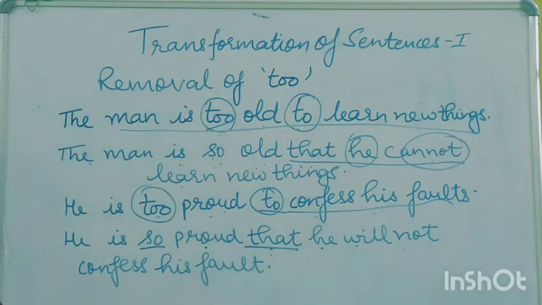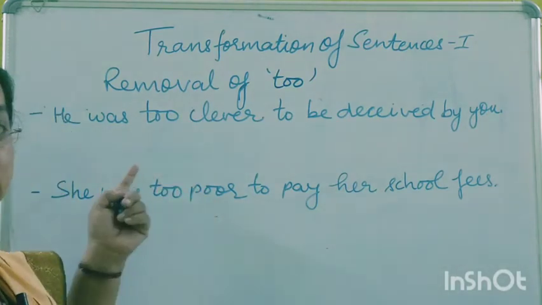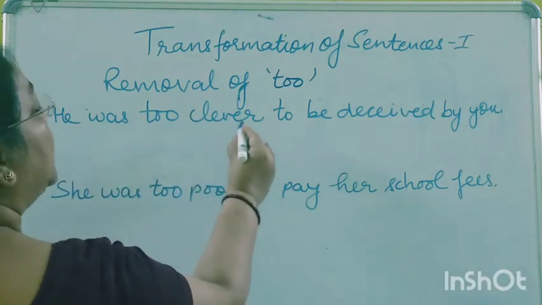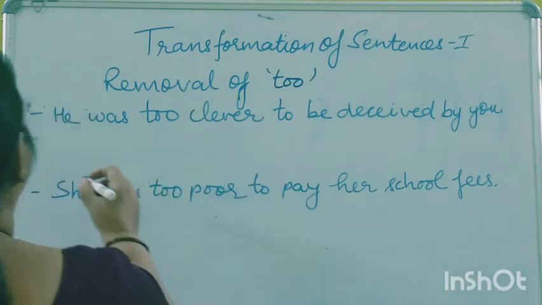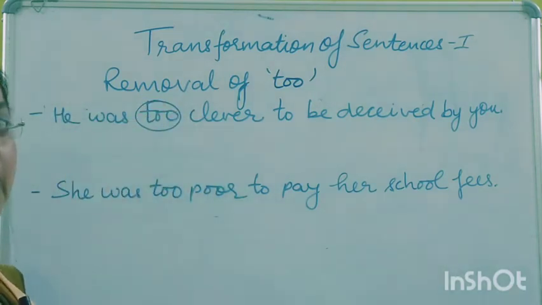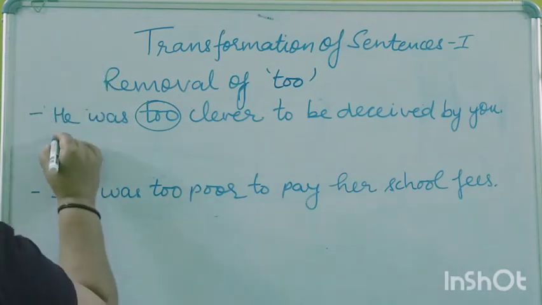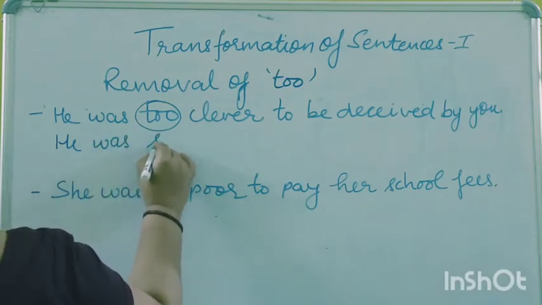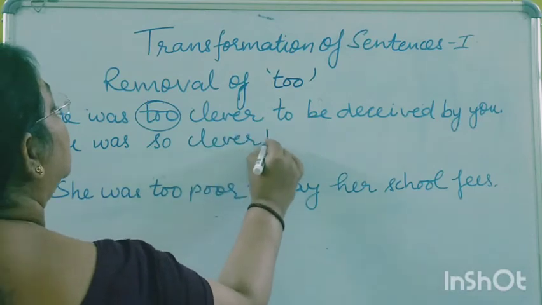Now some examples of past tense we'll see. He was too clever to be deceived by you. So as I have told you, "to" will be removed and "so" will be added. So he was so clever that.